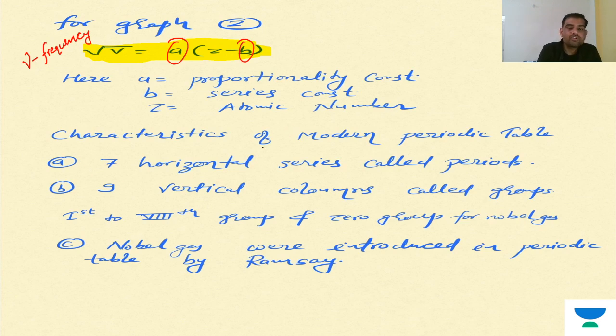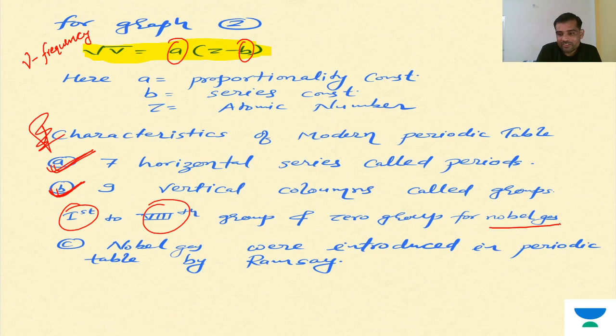So finally, the modern periodic table, whatever we are getting today, in its long form: initially they made 7 horizontal series, which today we call periods, and 9 vertical columns, which we call groups. Out of 1 to 8, it is divided into two parts, and the zero group is for noble gases. So overall, eight. And the last thing is that noble gases were introduced in the periodic table by Ramsay.